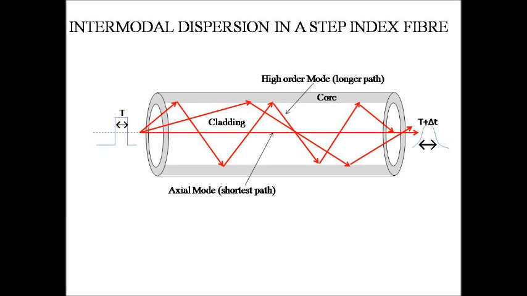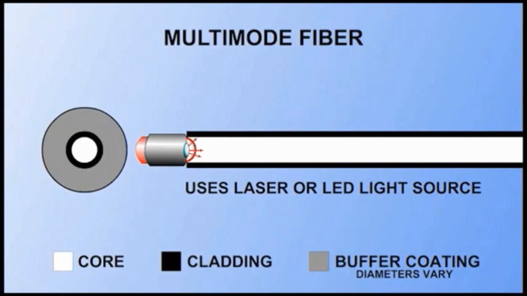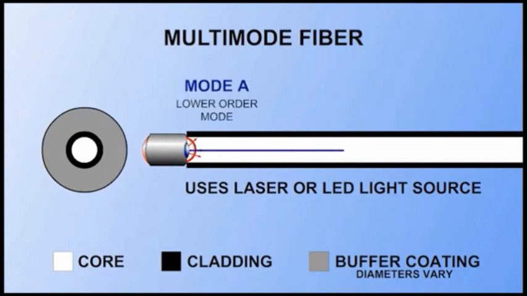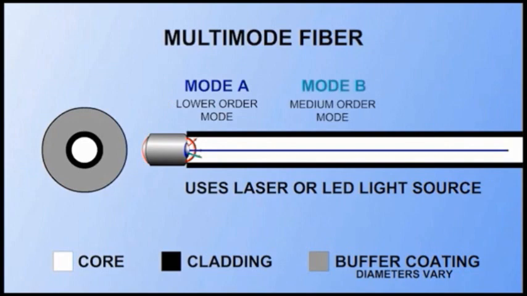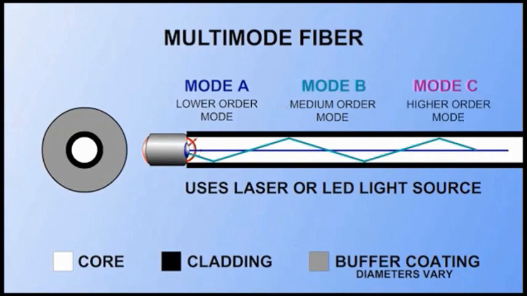The power associated with the single pulse gets distributed into the various modes or paths guided by the fiber. The rays incident with large angle reflected at larger angles. These lower order modes travel a longer distance than the rays incident at small angle, that is higher order modes. The path length along the axis of the fiber is shortest while that of other paths are longer.